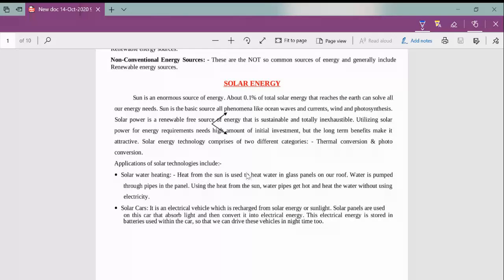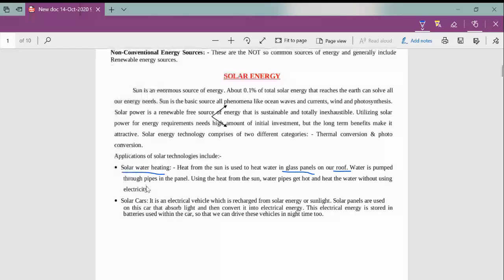Heat from the sun is used to heat water in glass panels. We are filling water in glass panels, placed in the roof area, and the heat from the sun is used to heat the water, and this hot water is pumped through pipes and panels. Using the heat from the sun, water pipes get hot and heat water without using electricity. So we are heating the water without using electricity. This is all about solar water heating.